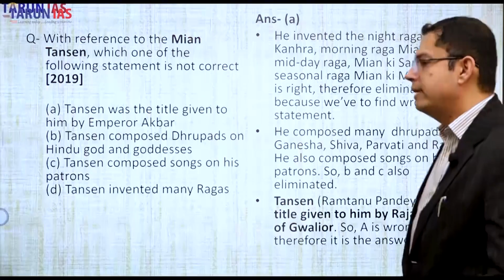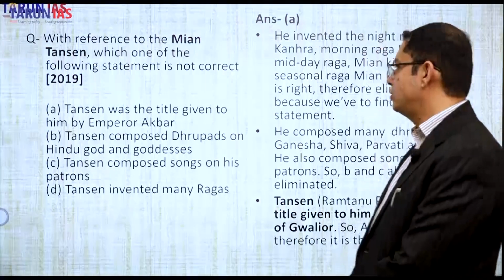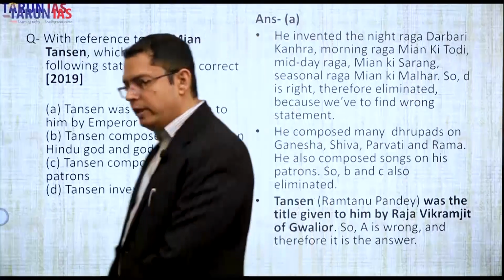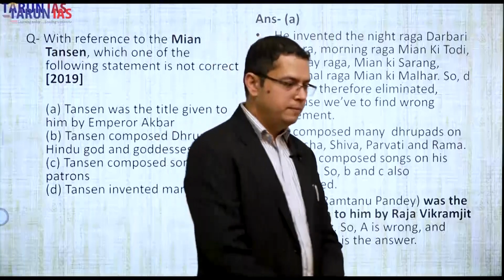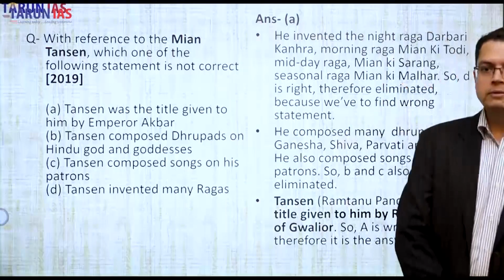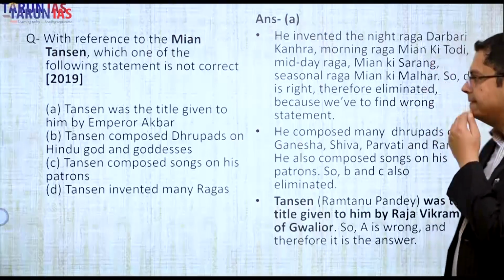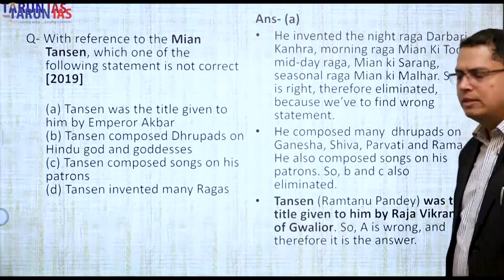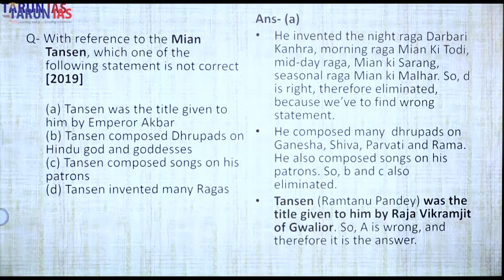Chandragupta II also had 9 gems, 9 jewels among his nobles. They were from various fields like science, administration, music, and other fields, obviously different walks of life. So Tansen was among them.